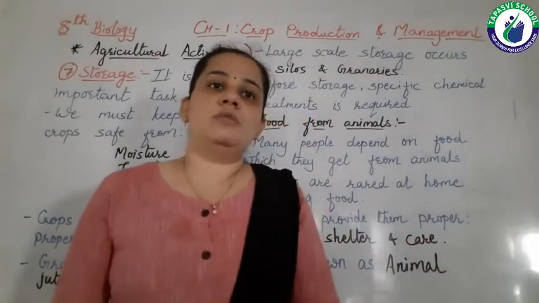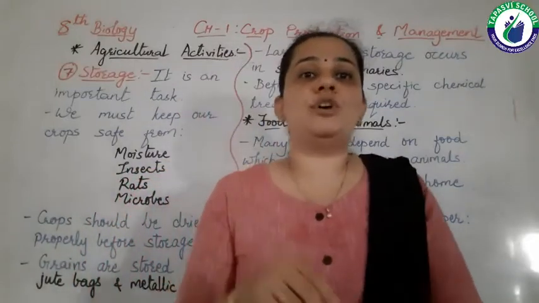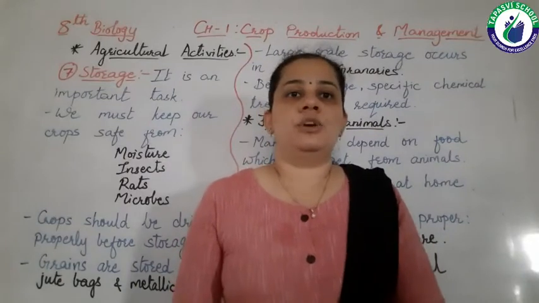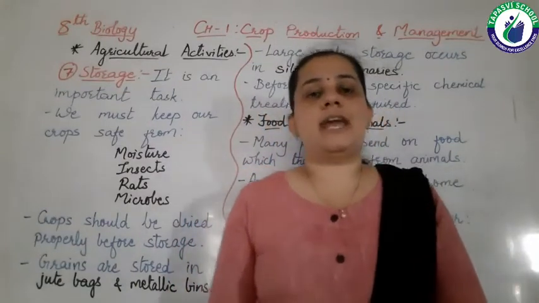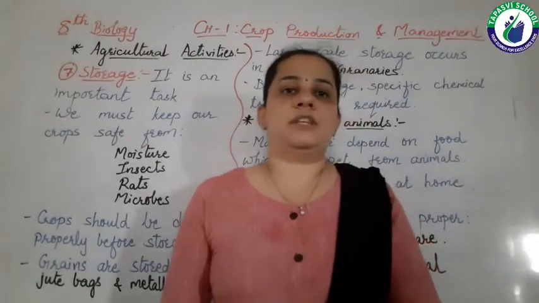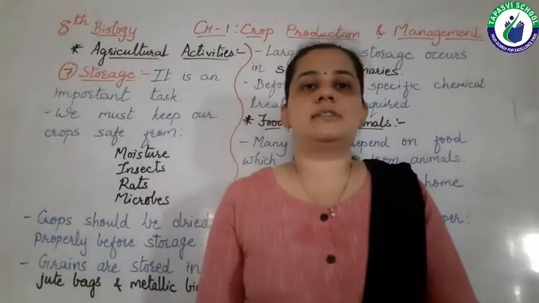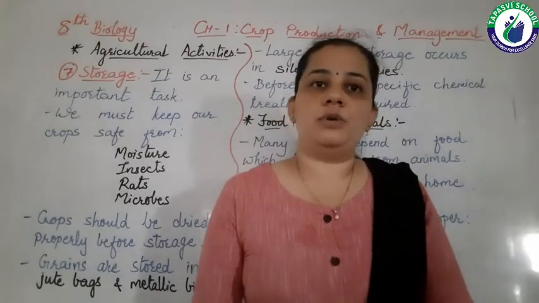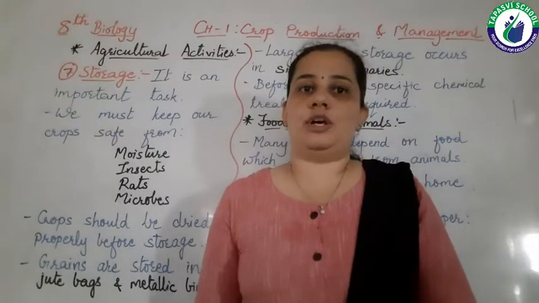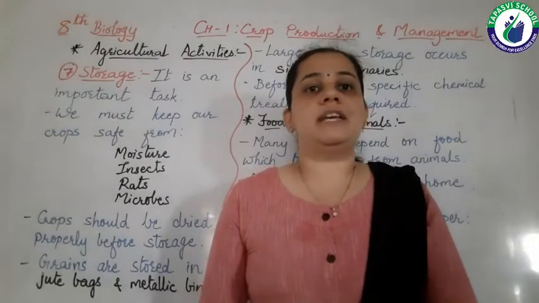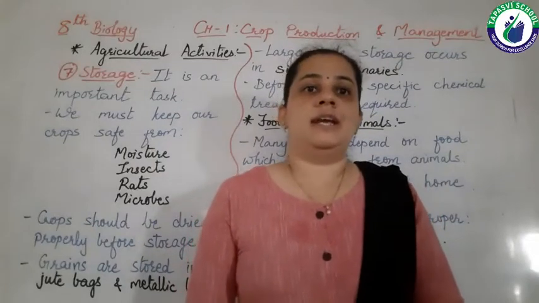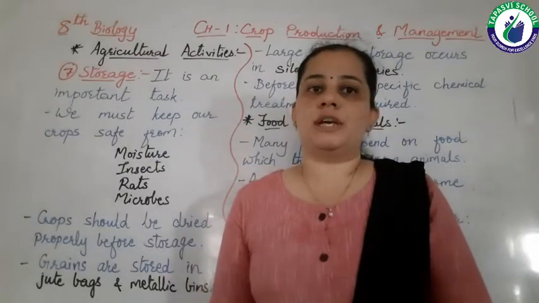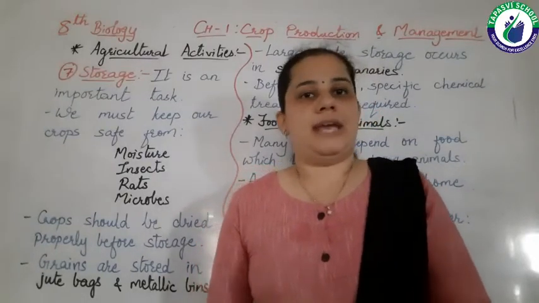Then what we have to do? We have to add manure and fertilizers to the soil. Farmers are doing these things. They can add fertilizers and they can add manure. The specific difference between fertilizers and manure is that manure is an organic or natural compound, while fertilizer is an inorganic compound, or we can say we can make it in factories. It is specific in some nutrients like nitrogen, phosphorus, potassium, etc.